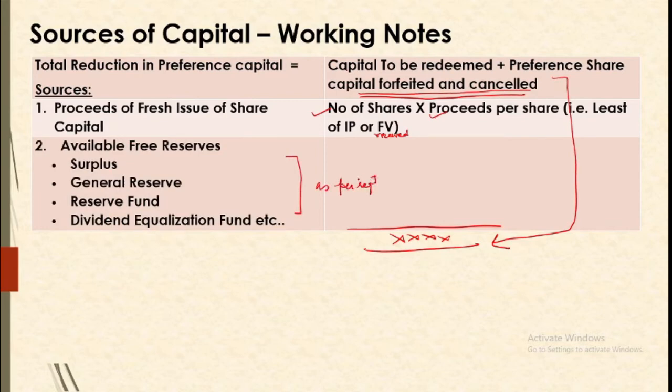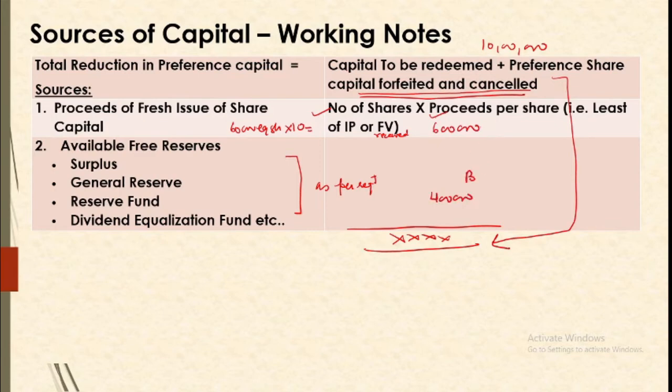Now in a given question, you see both the sources will not be given. We will either be given information about fresh issue, and the question will say that you can utilize the remaining balance out of free reserves. Otherwise we will be given free reserves information, and the question will say that the company will proceed for fresh issue up to the requirement. Like if you are given say 10 lakh here, so at one place your question may say that you are issuing say 60,000 equity shares of 10 each, that is proceeds are given to us. So now we'll look for the remaining sources.